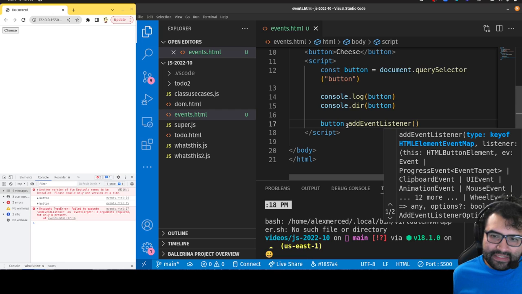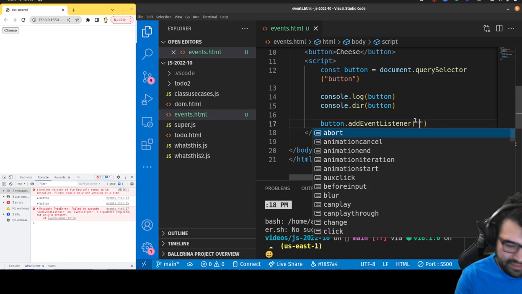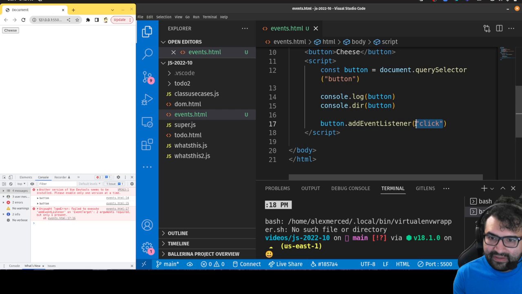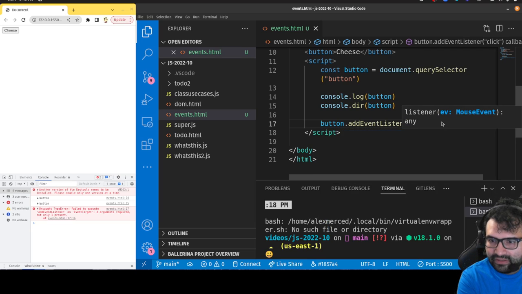And the way addEventListener works, you pass it what event you want to manipulate, and the way you know what the event is, just take off the word on. So you know how I said like onDoubleClick, onClick, onCut, all that stuff, just take off the on. So for the onClick event, we take off the word on and we get the click event. So that's going to be the first argument, the string click. It's a string that represents which event you're registering this for. So you're saying, hey, when this event happens on this DOM node, I want the following function to happen. And the second argument would be the function you want to happen.